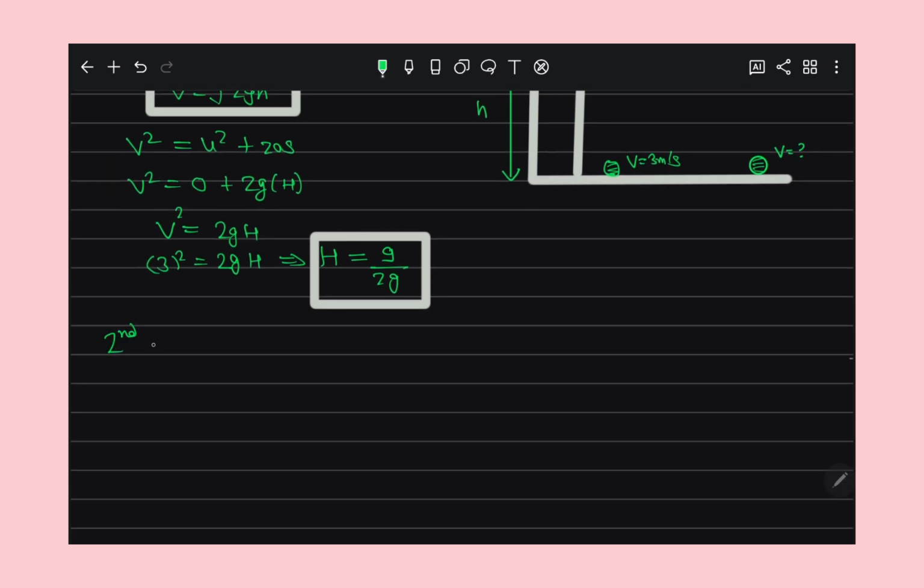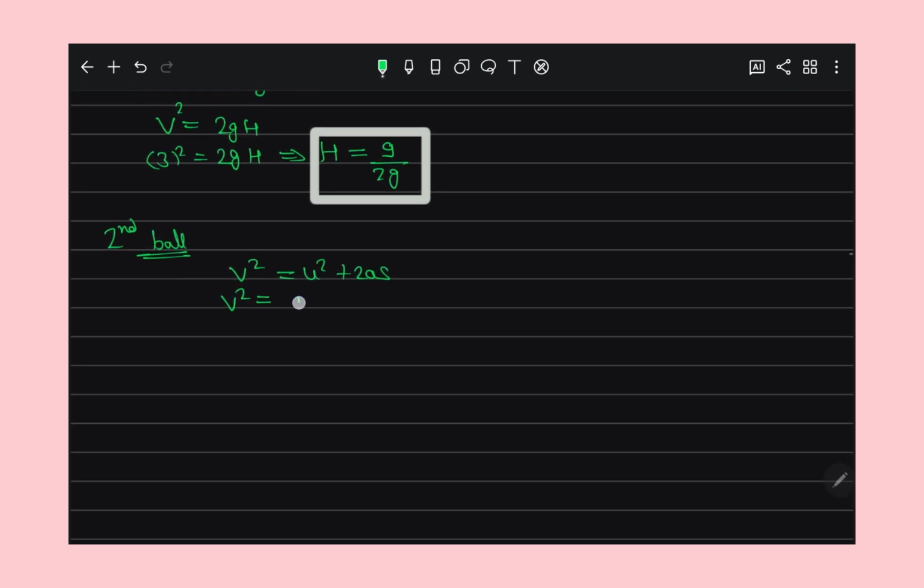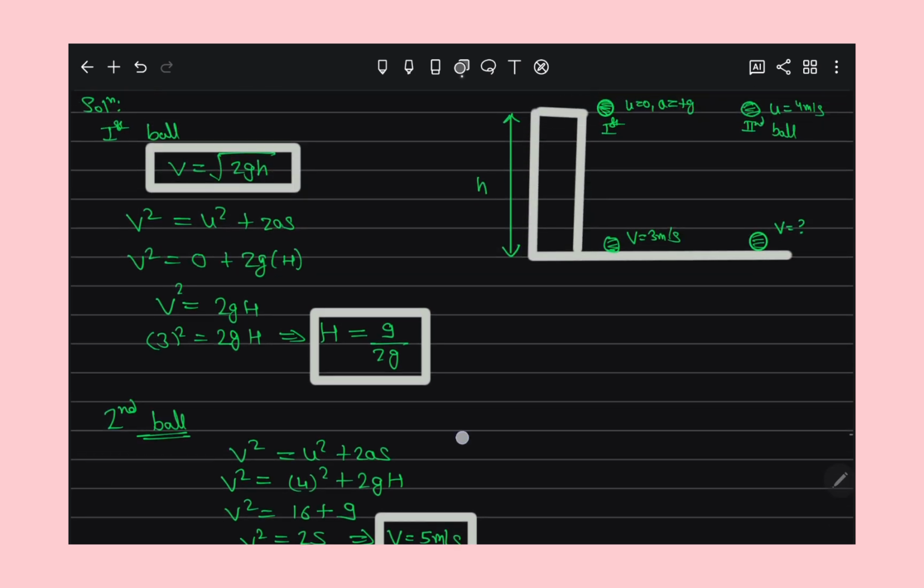For the second ball, we have to find the final velocity, right? So v square is equal to u square plus 2as. The final velocity is what we want to find. The initial velocity given is 4, so 4 square plus 2 times acceleration g, height h. So v square is equal to 16 plus 2gh, and 2gh value is 9. So v square is equal to 25, which means v is equal to 5 meter per second. Understand? So their final velocity is 5 meter per second.